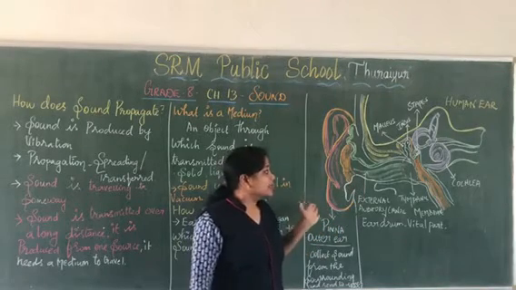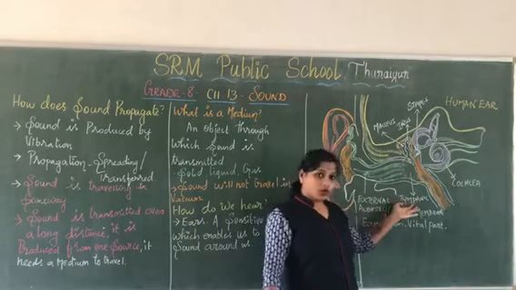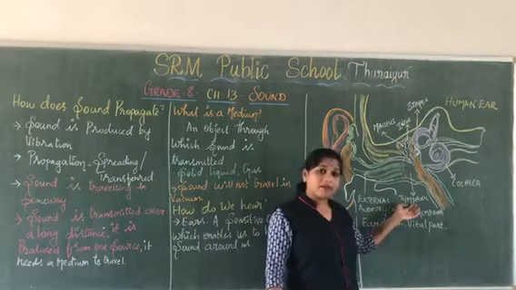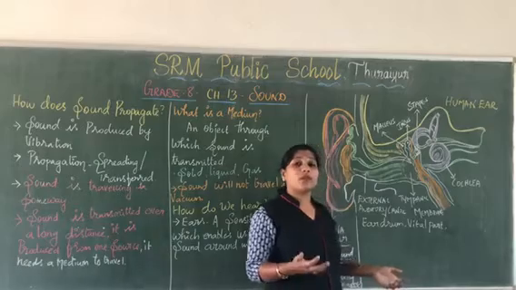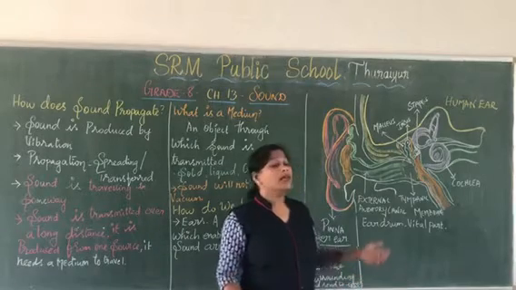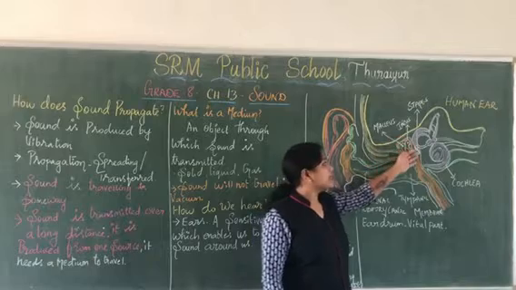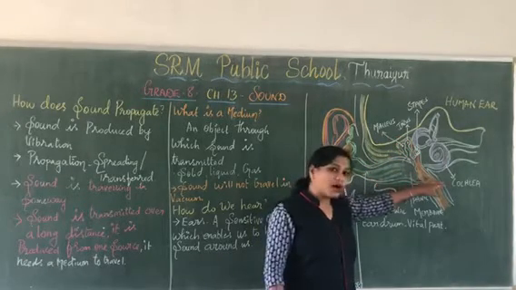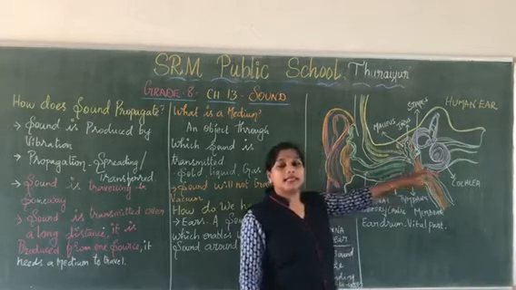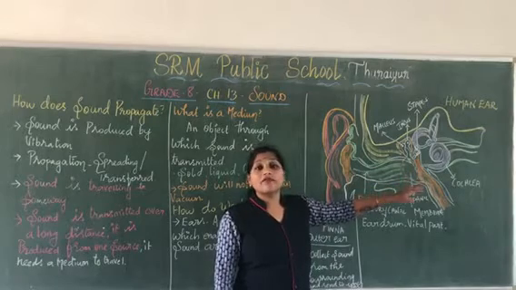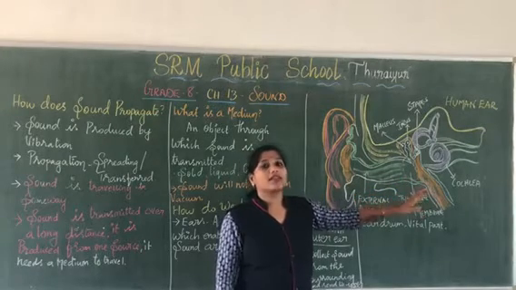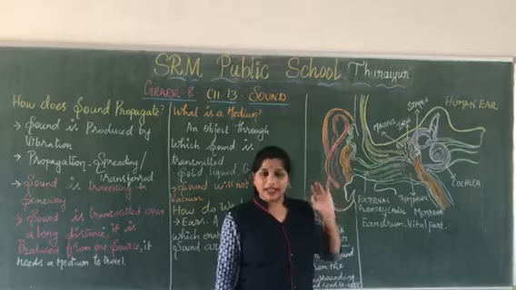The eardrum is also called the tympanic membrane, which is stretched in nature, where the vibration of sound takes place. These vibrations are amplified by these bones, and this amplified sound reaches the cochlea in the inner ear, where it is converted into an electrical signal and reaches the brain, so that we are able to hear.